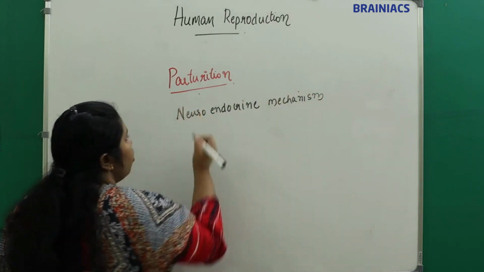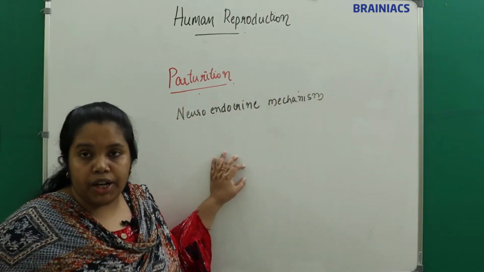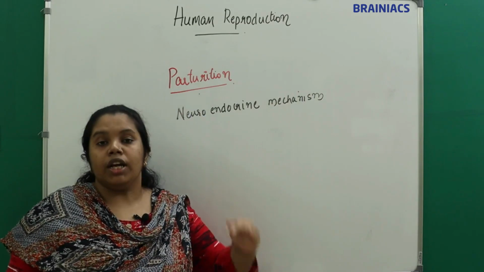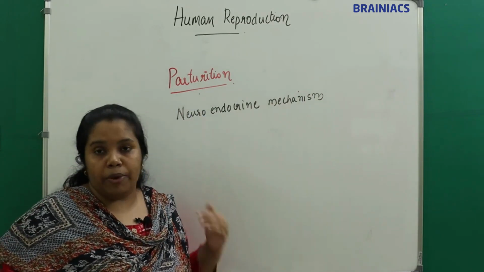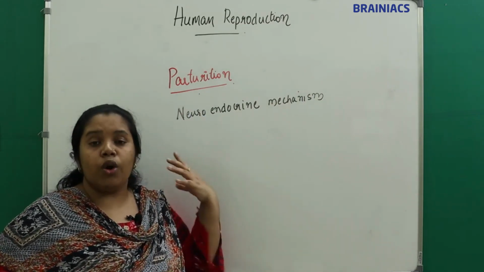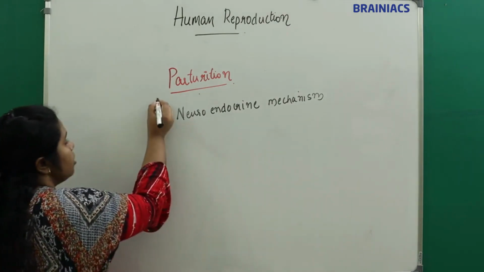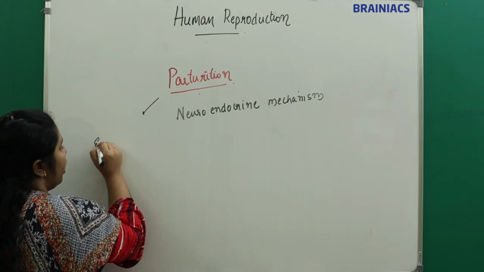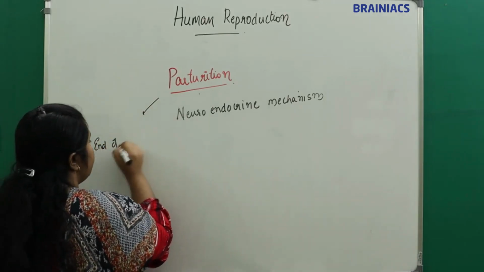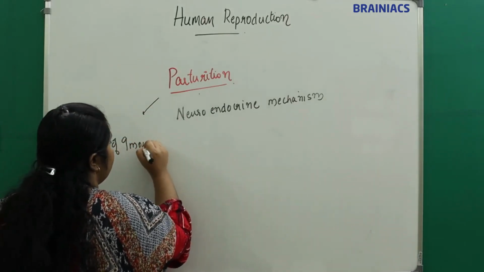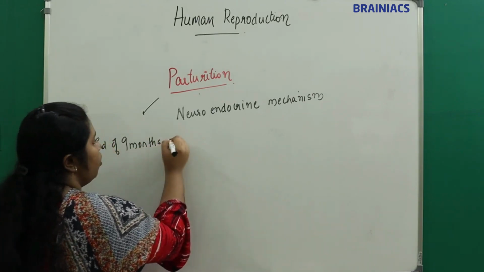Okay, it is a neuroendocrine mechanism, right? Parturition is the delivering out of the fetus via the vaginal opening, and it's a neuroendocrine mechanism. We will see how this happens. At the end of the 9th month, the baby is fully matured, fully grown or fully developed.